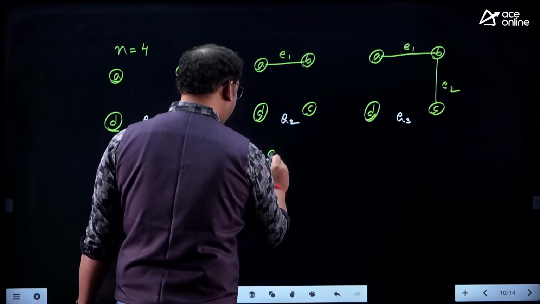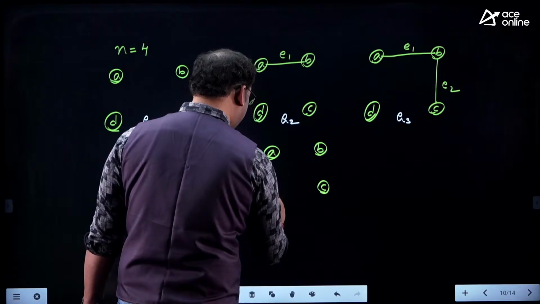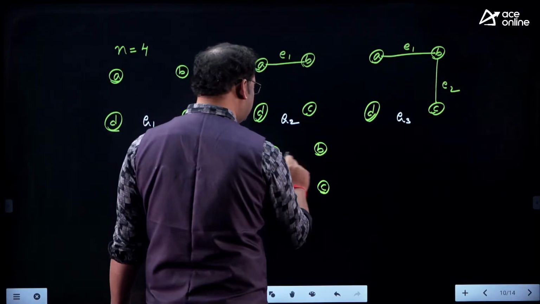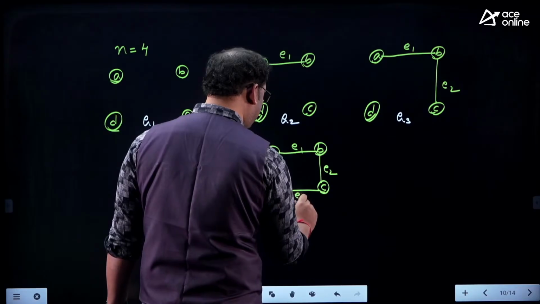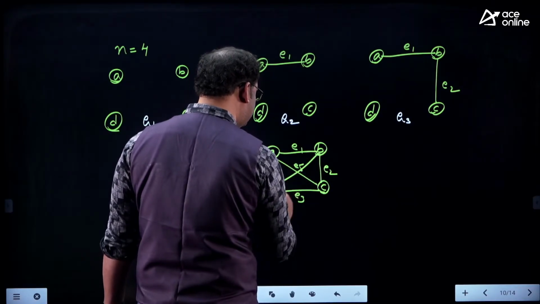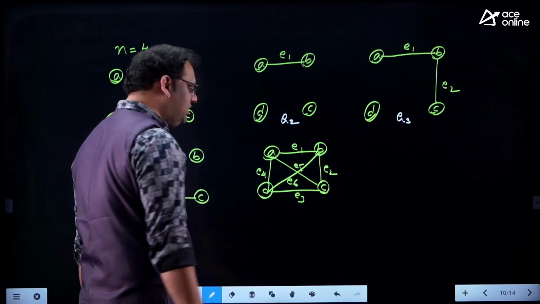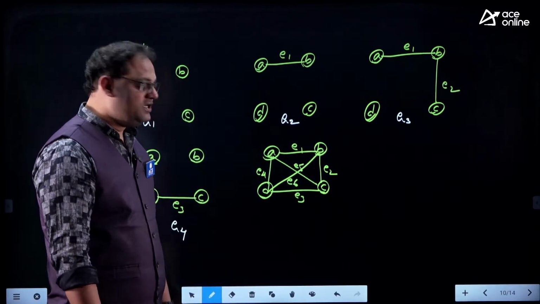Now I want to take a simple graph with a set of vertices and edges like E1, E2, E3, E4, E5, E6, all possible edges I have taken.